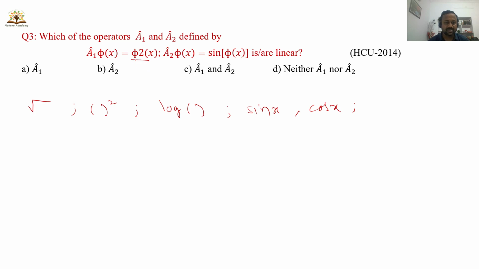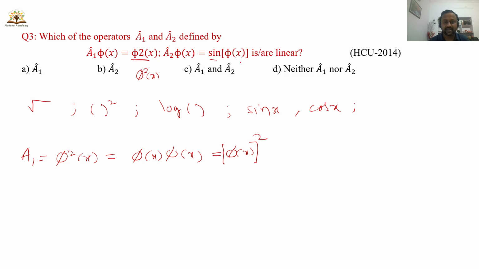The first one is phi square of x. So I can write this as phi of x times phi of x, or I can write this as phi of x whole square. So when you have a square, that is non-linear. That means A1 is non-linear.